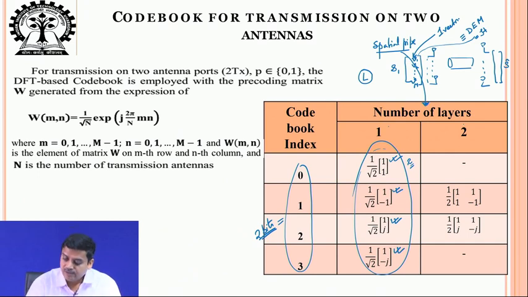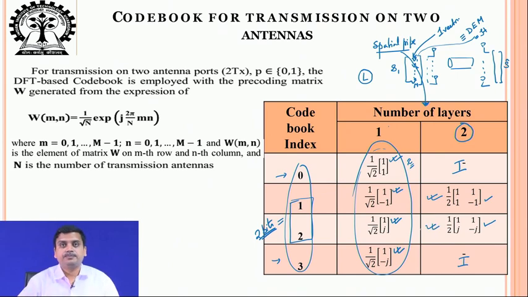If you are sending 2 layers, this particular example has a code book defined over there. If I am using code book index 0 or 3, we are actually not using any code book, so one can think of an identity matrix, whereas if you are using code book value of 1 or 2, you are choosing this or this matrix respectively.